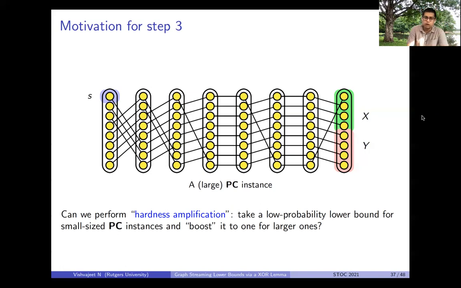So in the context of pointer chasing, we want to take a large pointer chasing instance, break it up into smaller pointer chasing instances, prove lower bounds on these smaller instances, and put them together using some kind of hardness amplification to prove a lower bound on the large pointer chasing instance that we started out with. So this is the motivation for our step three.